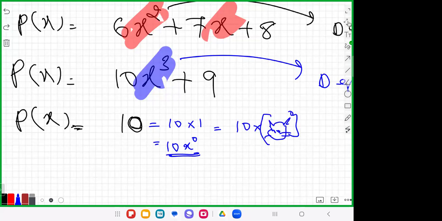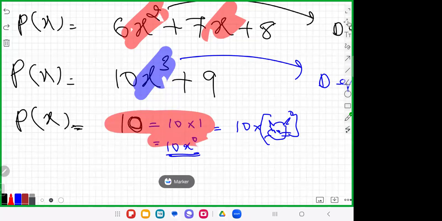So we can say that x raised to 0 is 1. So 10 you can write in the form 10 into 1. 10 into 1 is equal to 10x raised to 0. Now what is the degree? x raised to 0 അല്ലേ? പക്ഷെ ഡിഗ്രി എന്താ വരിക? The degree will be 0. Yes, 0.